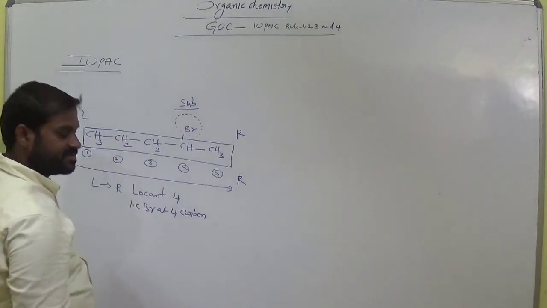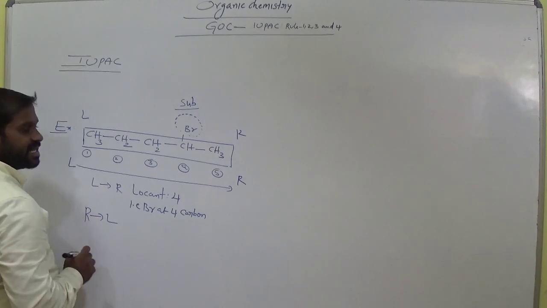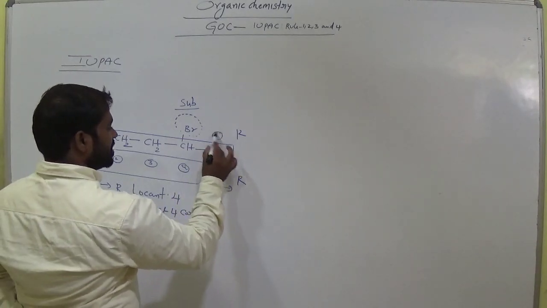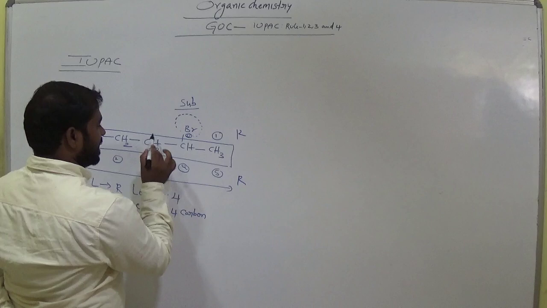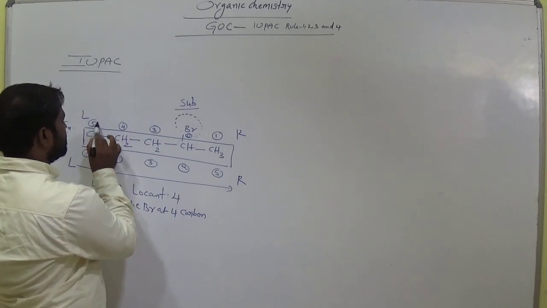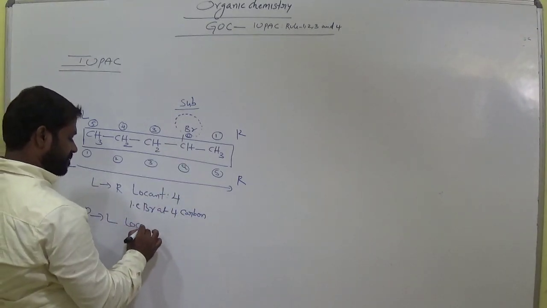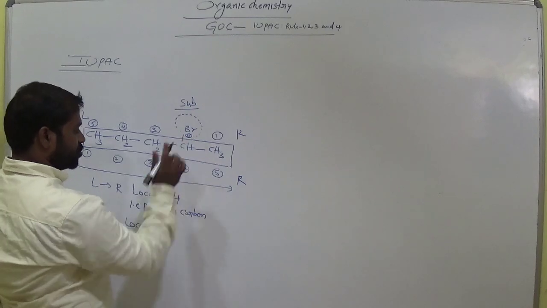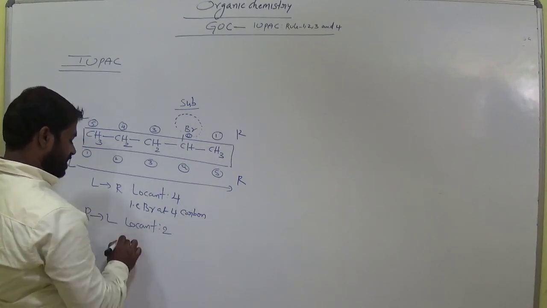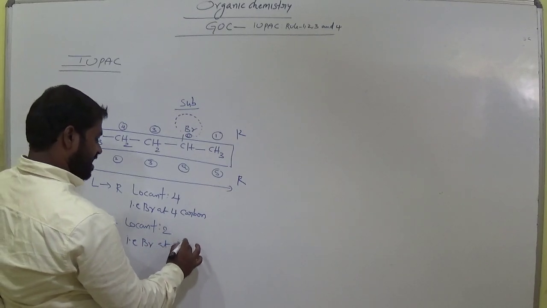Suppose we consider right to left, the numbering is right to left. This is the first carbon, now this becomes second, this is third, this is fourth, and this is fifth carbon. So from right to left, the locant number is 2, that is, bromine is at the second carbon.